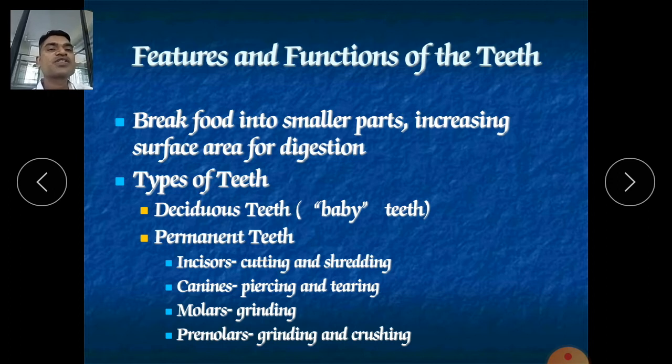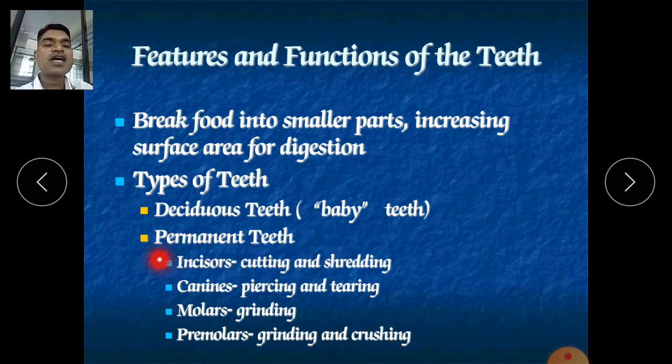Now, features and functions of teeth. Breakdown into smaller parts increases the surface area for digestion. So what is the function of teeth? It breaks food down into smaller parts, for the mechanical digestion of our food. Types of teeth: the deciduous teeth, baby teeth, which occur at the age of 3 to 4, 5, and stay up to the age of 11. After 11, 12, they fall down and are replaced by the new, permanent teeth.